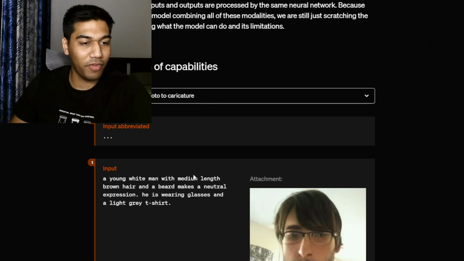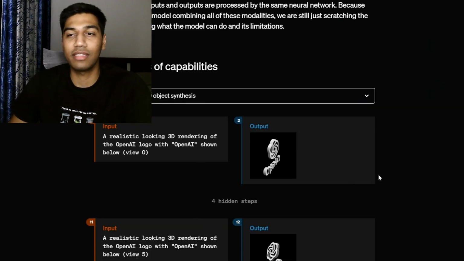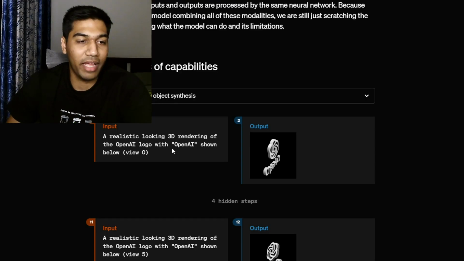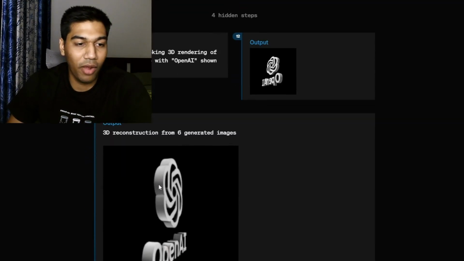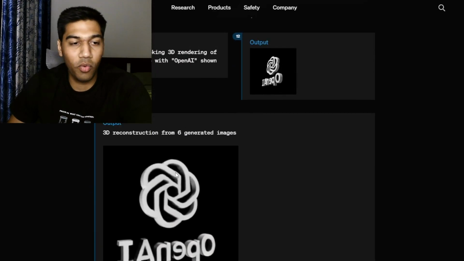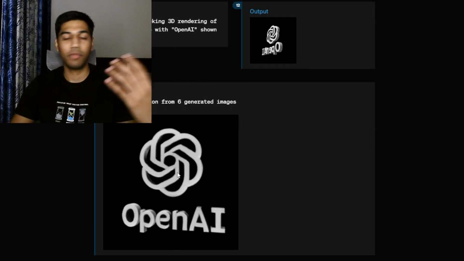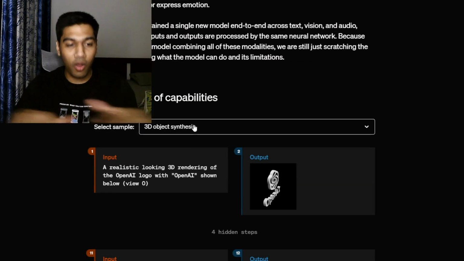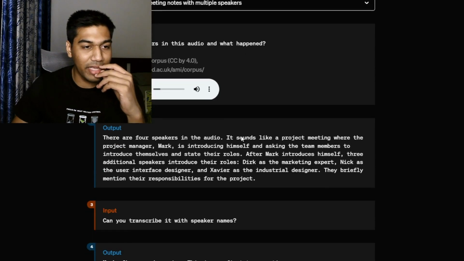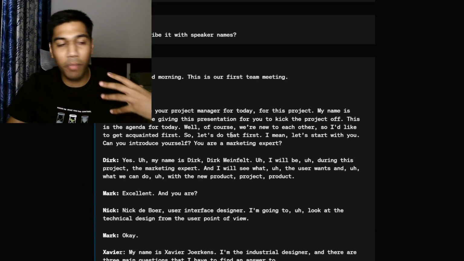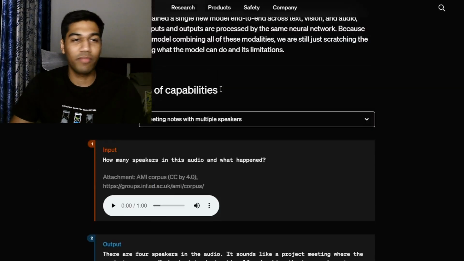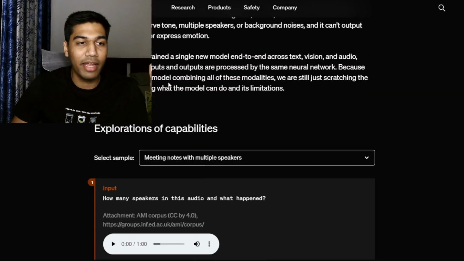Okay, I just moved myself around and you can see this is 3D object synthesis. You can ask it to create a realistic looking 3D rendering of the OpenAI logo, and then it can show you exactly how it looks. You can also convert it into a GIF. You can convert it into 5-6 images and convert it into a GIF. But the idea is that they have improved things across the board, right? And again, you can go ahead and see how you can take notes with multiple speakers and how it will understand that. All those things were existing already. So there's a ton of stuff that you can go ahead and see.